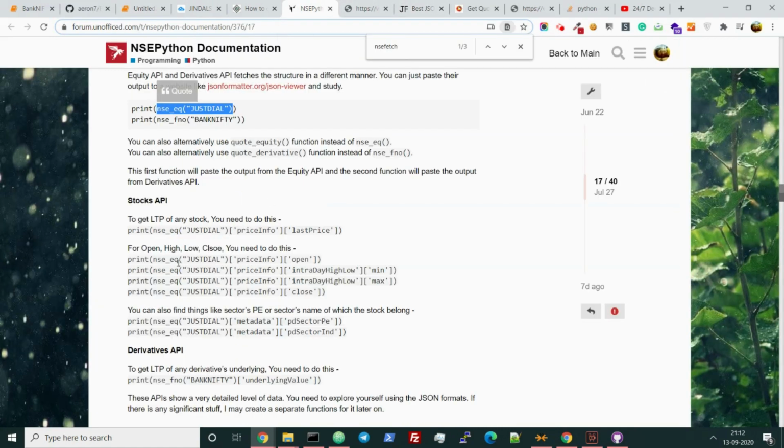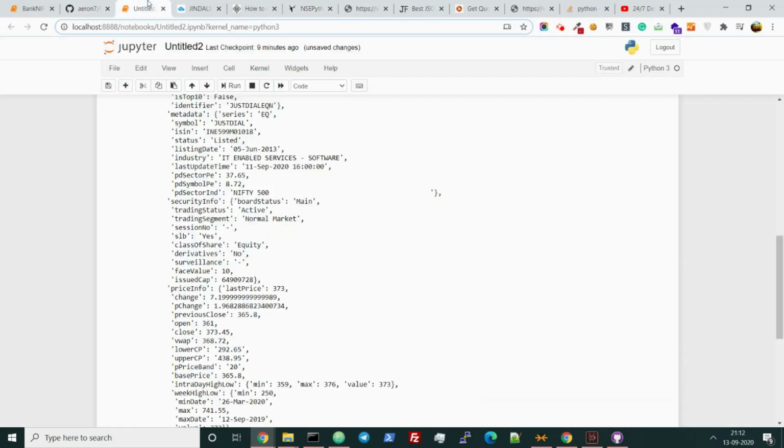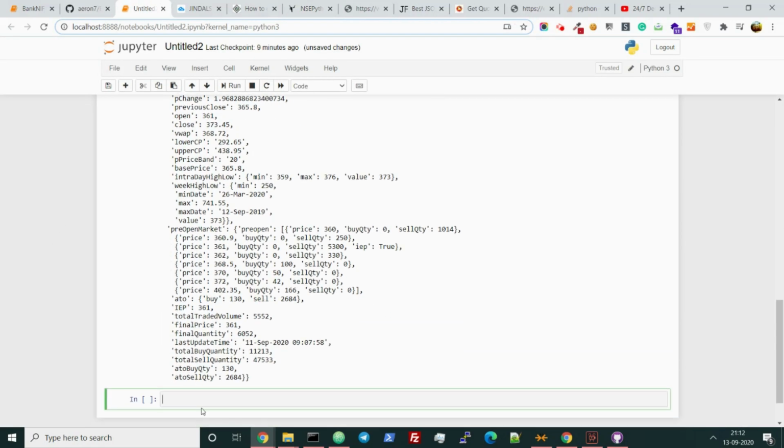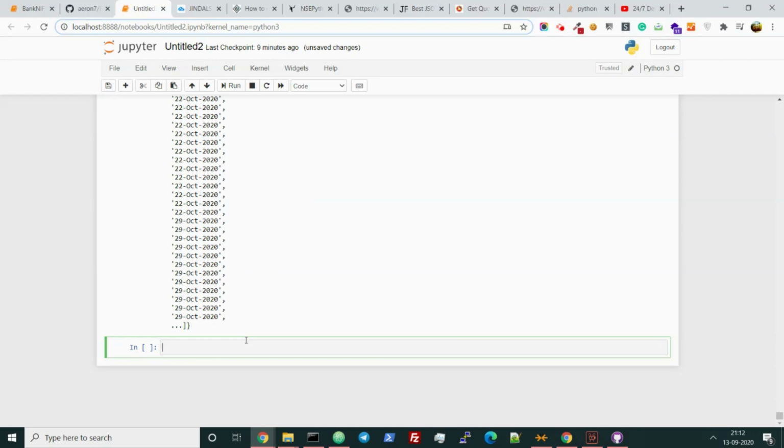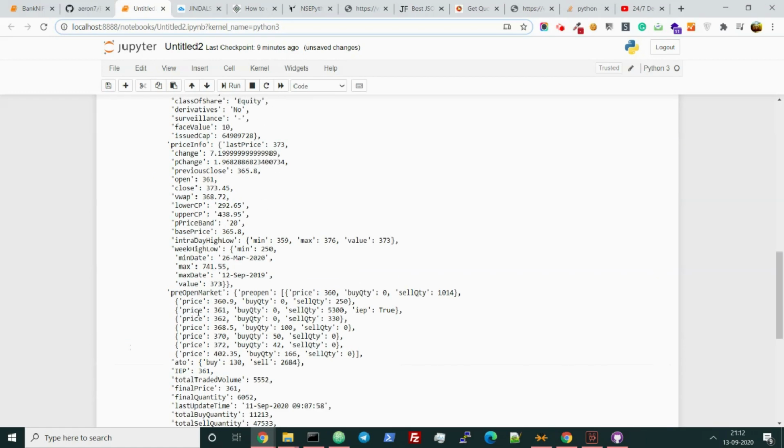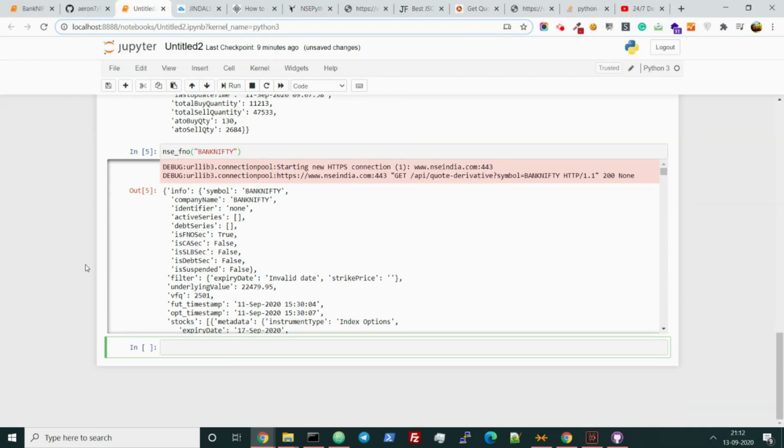Let me also show that. For Just Dial it is very easy. If you just write this one, it will show you the intraday high, low, and everything. But for Bank Nifty, it will show you the entire amount of options, futures, and everything. So I don't want that. That is a huge amount of data to process. I can easily check the last expiry, and find the last expiry's last future and again come like that, and the last expiry's last futures high and low. So that is tedious work.